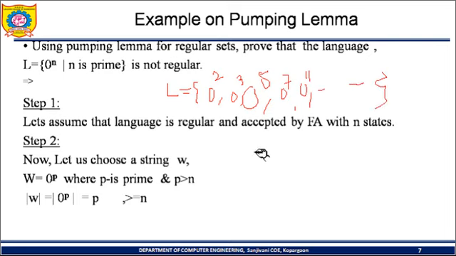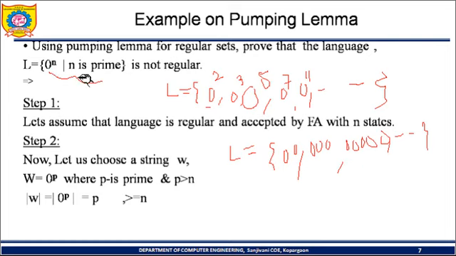Now we can represent 0 raised to 2 as 2 zeros, 0 raised to 3 as 3 zeros, 0 raised to 5 as 5 zeros, 0 raised to 7 as 7 zeros, like this. So we know that we cannot represent this type of language with the help of a regular expression, and we cannot draw an equivalent finite automaton which will accept all the strings of the given language.